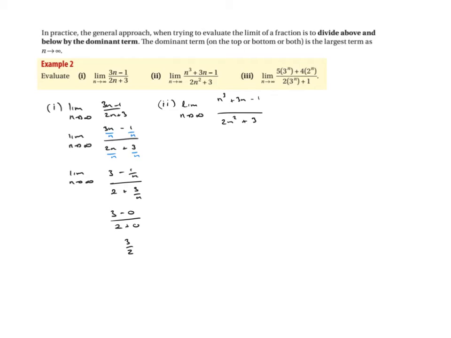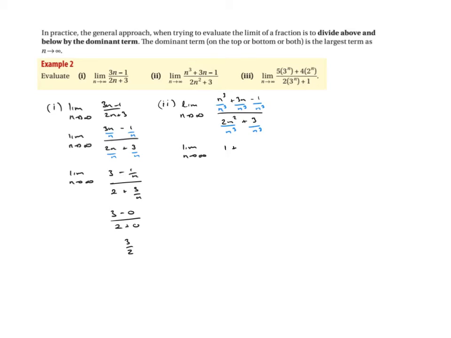Okay, so again, this in blue, we've got over n cubed, over n cubed, over n cubed, over n cubed, and over n cubed. Notice I'm just dividing everything by n cubed there. Tidy it up, so I've still got the limit as n heads off to infinity. I've not taken the limit yet, so you need to keep that in your workings, because you need to let the person know that you've not taken the limit yet. And you can see the first one is n cubed over n cubed, that's just equal to 1.